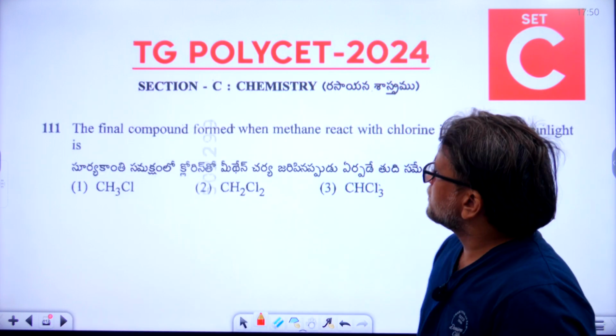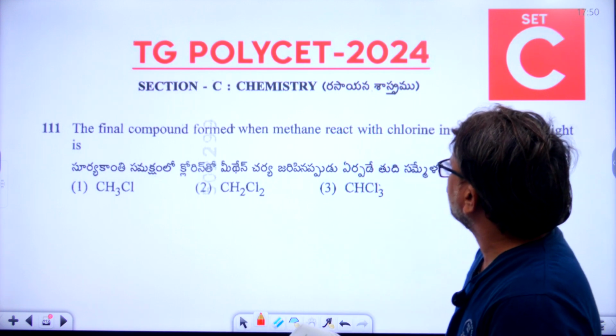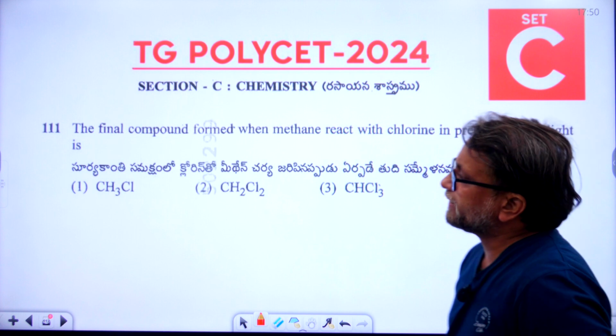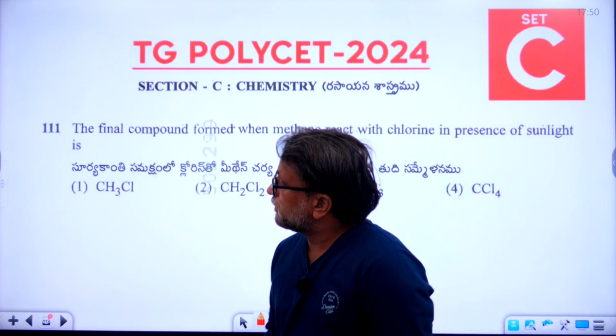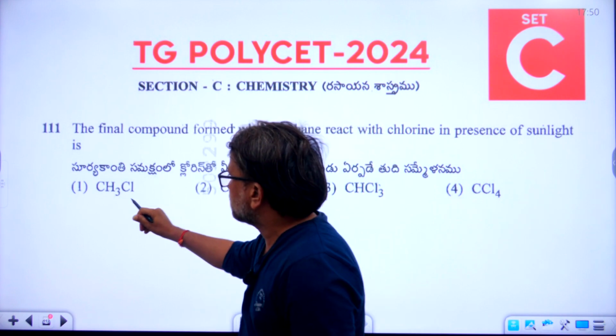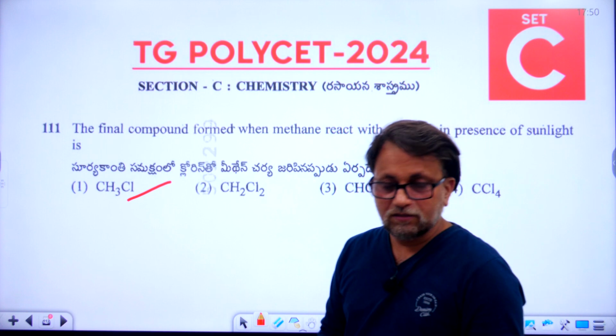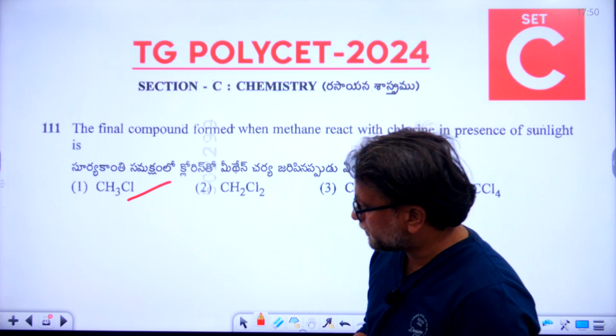What is the right answer for the 111th question? The final compound formed when methane reacts with chlorine in presence of sunlight is... So what is the right answer for the 111th question? The first option is the right answer, CH3Cl. Okay, now let's go to 112.